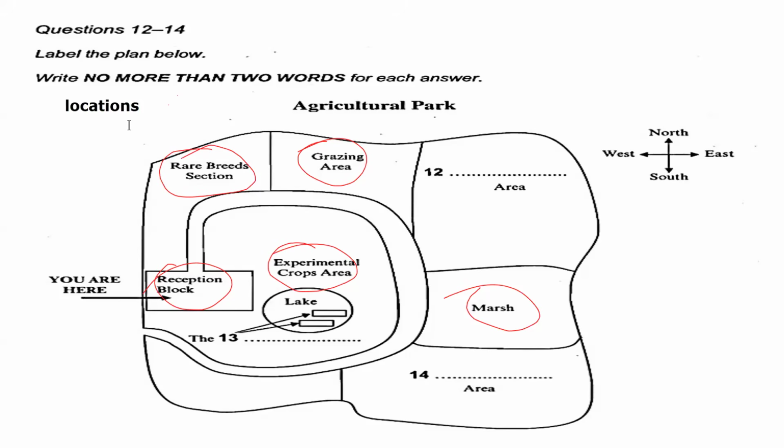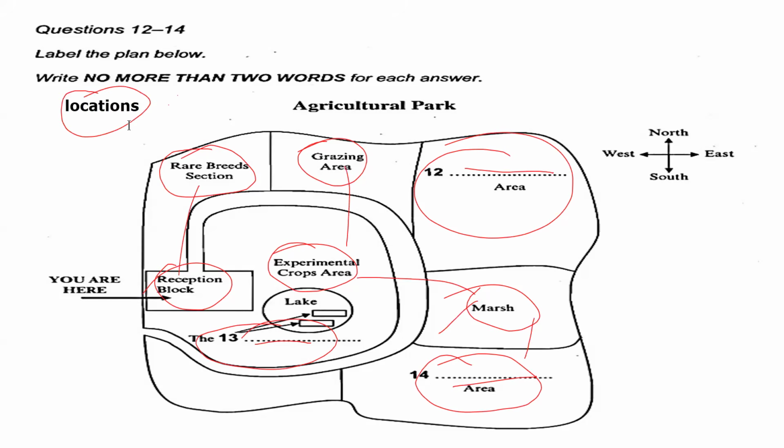And now, based on these locations, I can find out the missing places. This is number 12 I need to find, then number 13, and number 14. To find out what comes in these blanks, what helps me find all these? These locations. So the first thing is, if you have a map, always look at the locations.